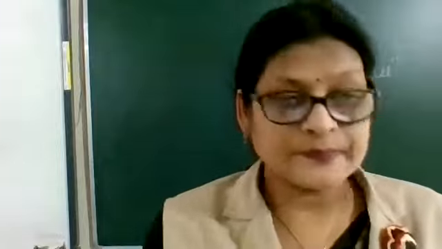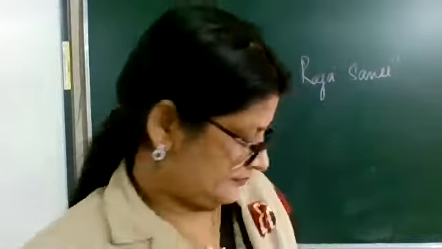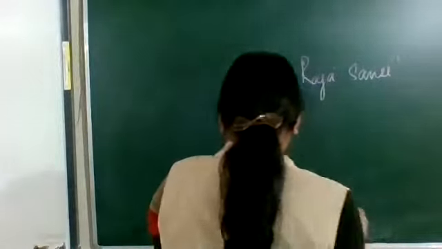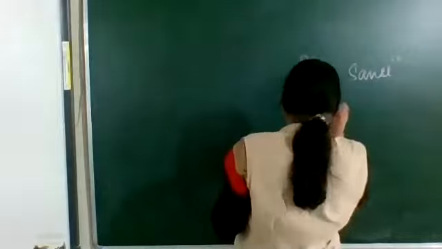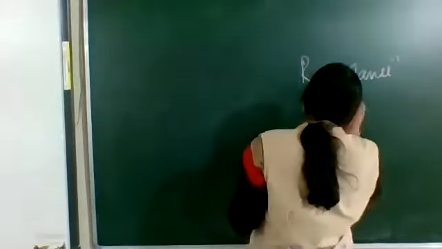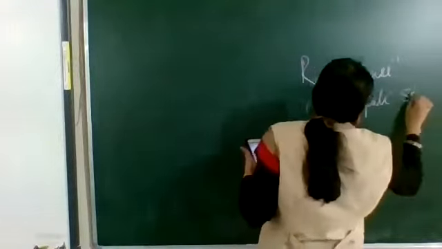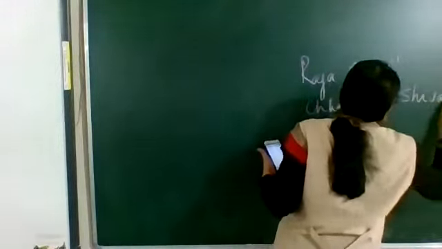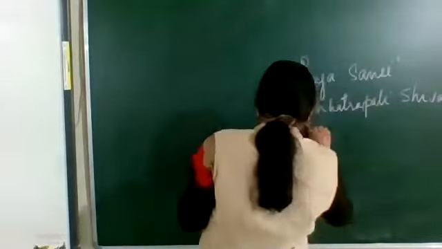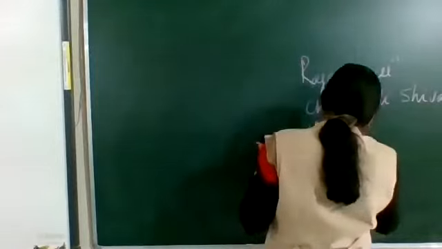Next is Delhi. In bracket write Indira Gandhi International. Next write Mumbai. In bracket write Chhatrapati Shivaji.